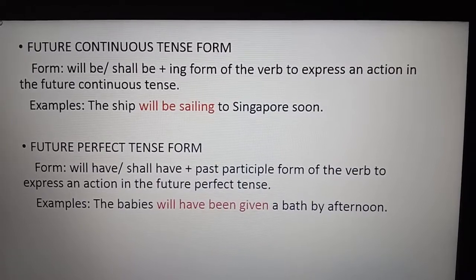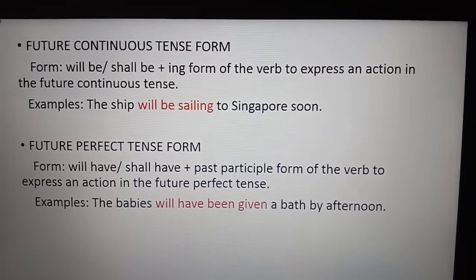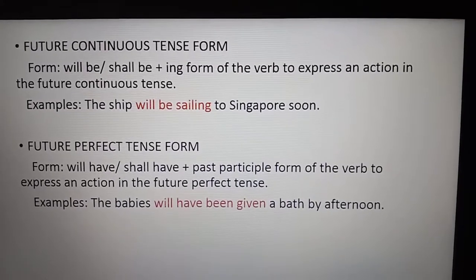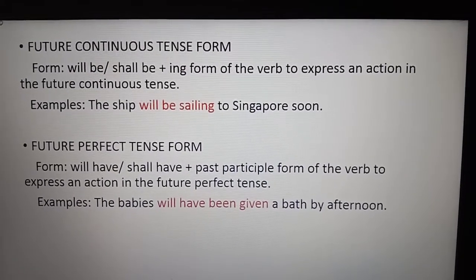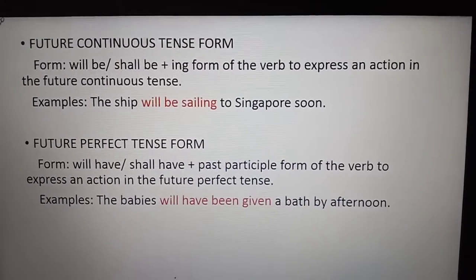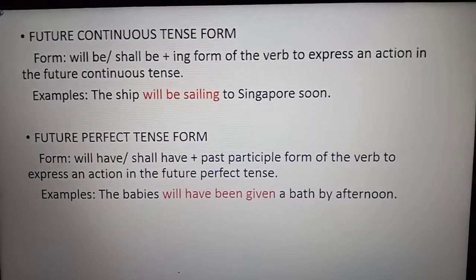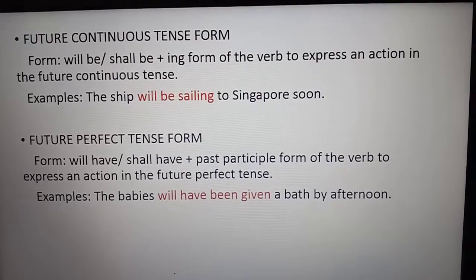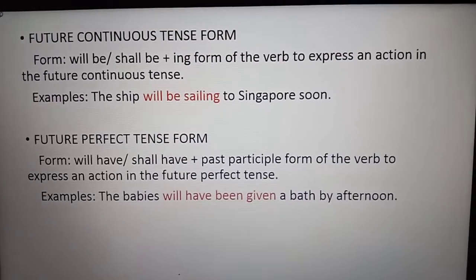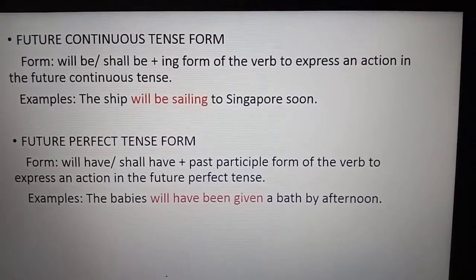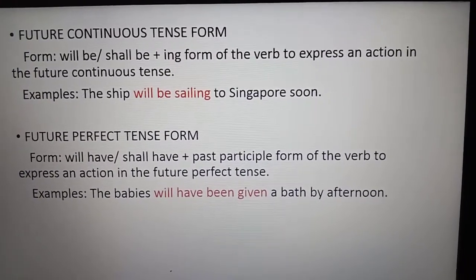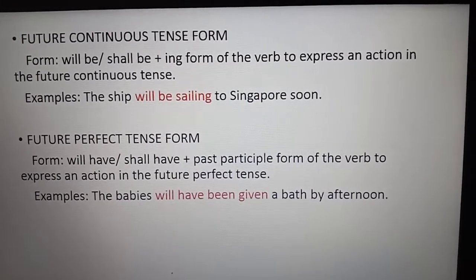Future continuous tense is used to express an action that will be continuing in the future. The form will be subject plus will be or shall be plus the ing form of verb. Like for example, children, the ship.